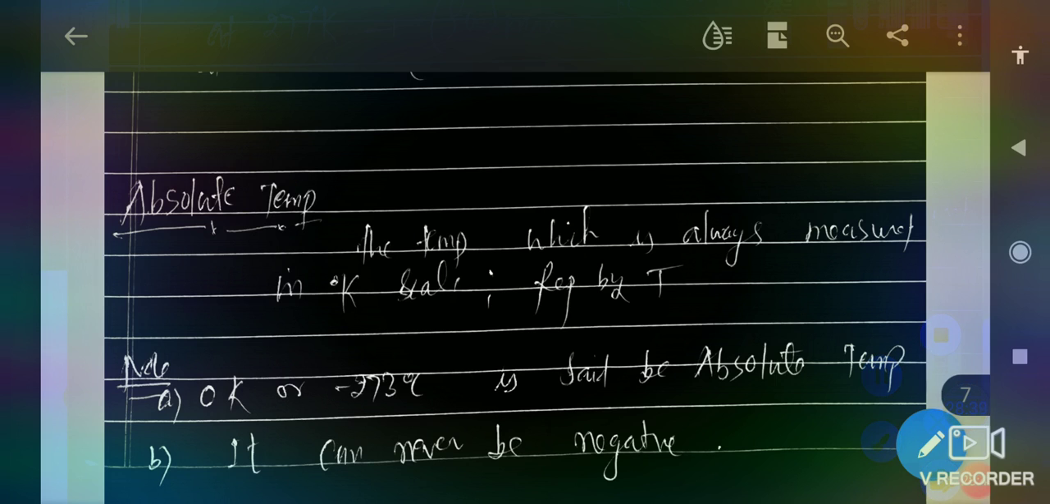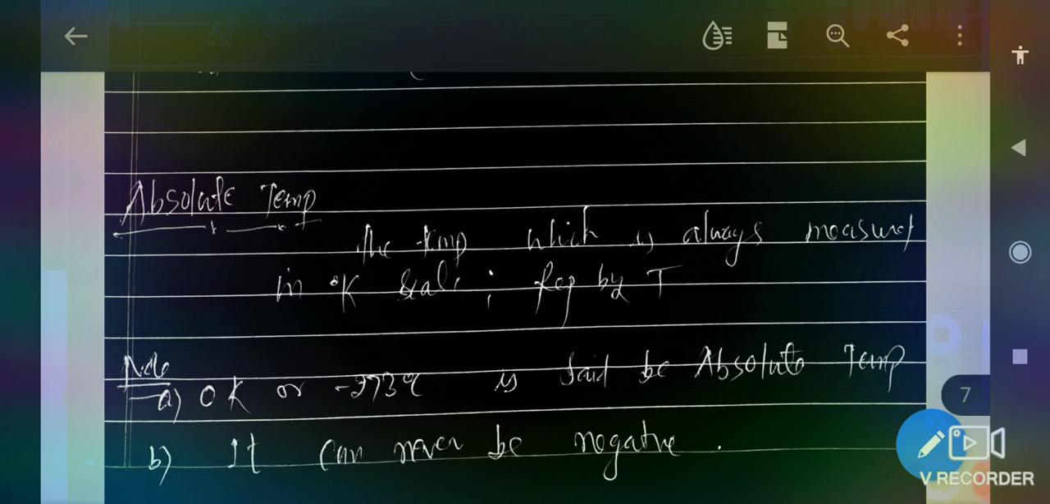If somebody asks you the temperature is minus 275, then he is wrong, because below minus 273 degrees Celsius, temperature cannot be measured. If someone asks you the temperature is minus 280, or minus 290, or minus 300, then he is wrong. Because we all know that below minus 273 degrees Celsius, temperature cannot be measured.